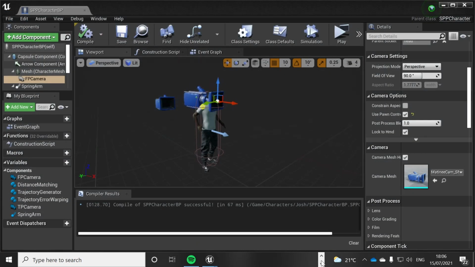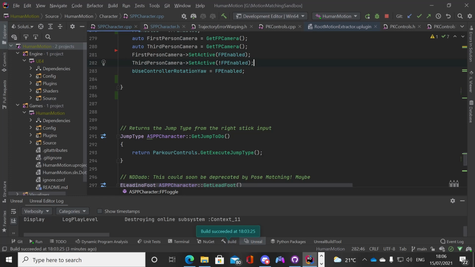Do I need this rotation? What does this do? Yeah, we want to use the controller. We need this because the pawn is the up down. Yeah, that's fine. Because I think we need at least one of these set to, yeah, we want to have that. Because we want to use the controller rotation yaw. Now, do we need that? I don't think we need that. Let's just debug it right now.